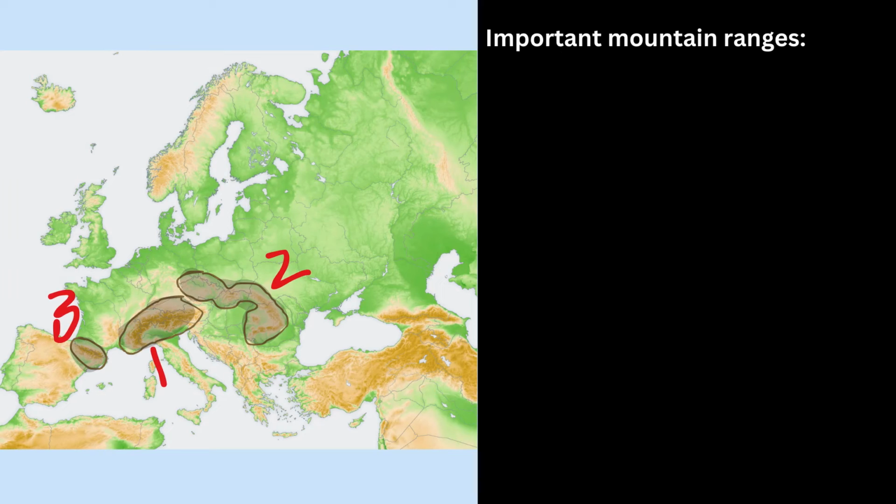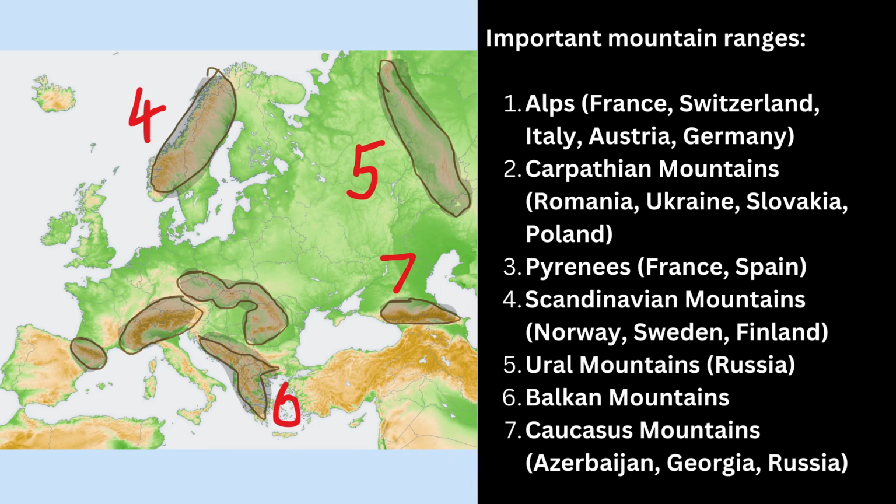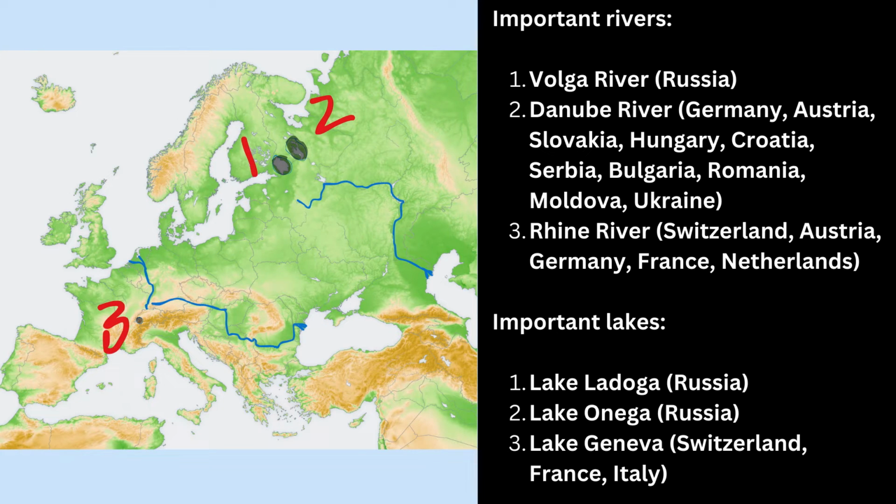Some major geographic features of Europe include the mountain ranges like the Alps, Carpathians, Pyrenees, Scandinavian mountains, Urals, Balkans, and Caucasus. Important rivers include the Volga, Danube, and Rhine. Notable lakes are Lake Ladoga, Lake Onega, and Lake Geneva.